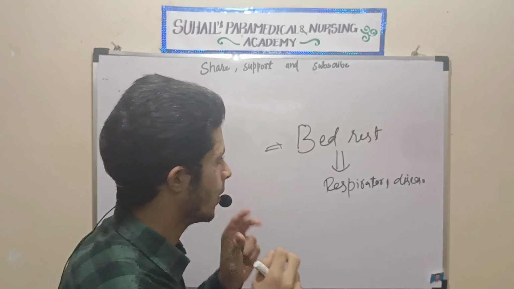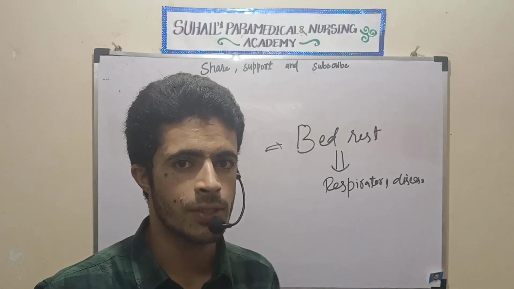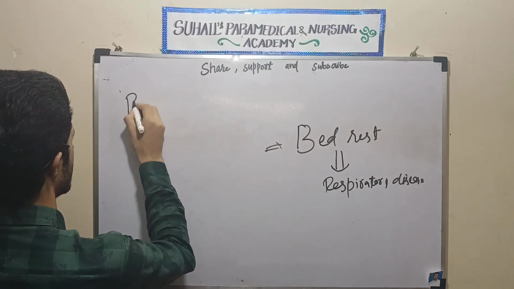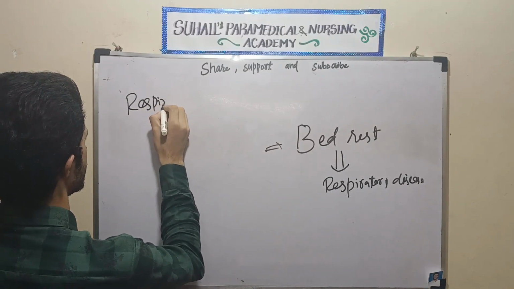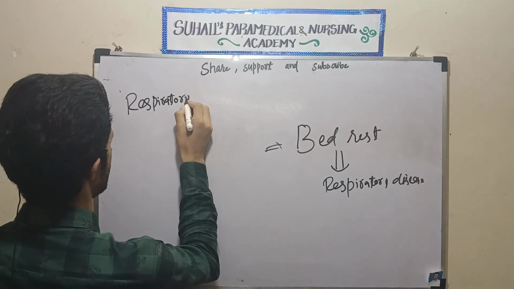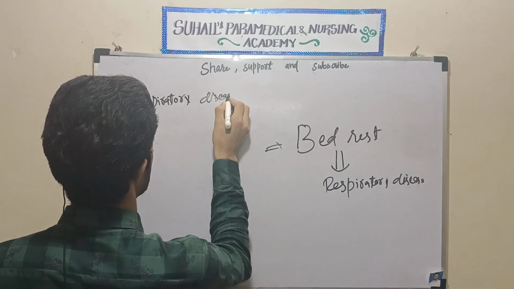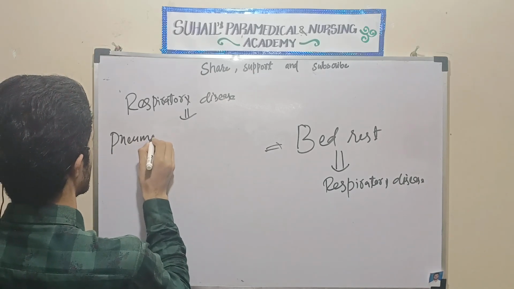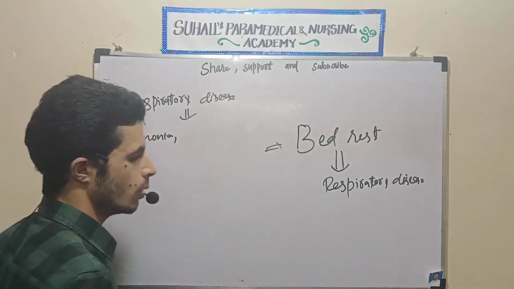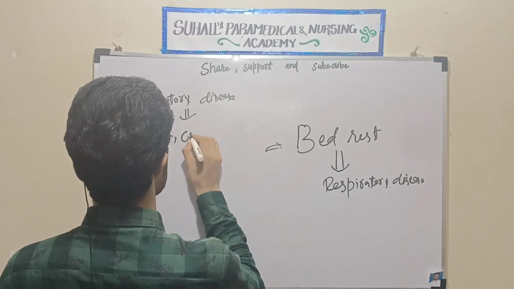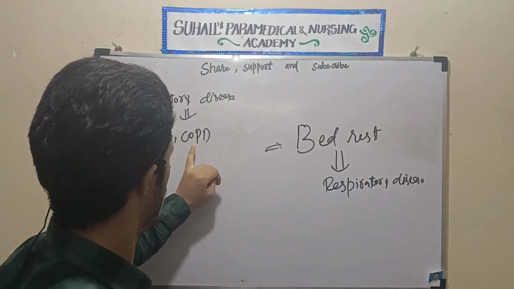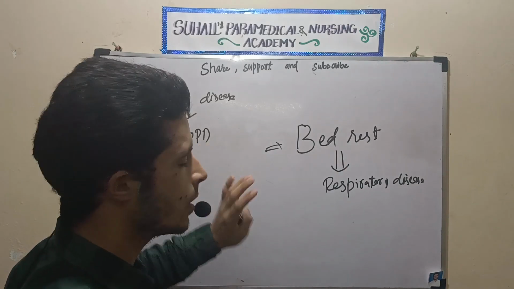Actually, what happens? See, in case of respiratory disease, we are talking about pneumonia. Not only pneumonia, we are talking about COPD. COPD means chronic obstructive pulmonary disease.